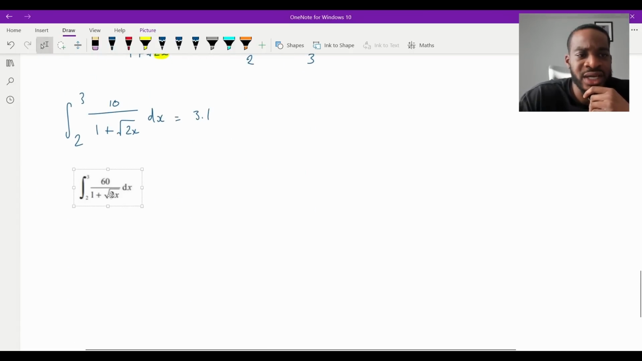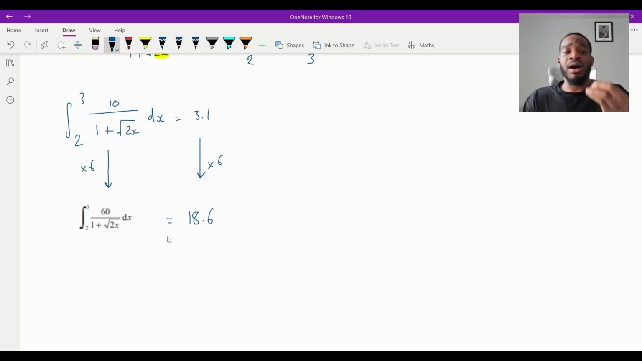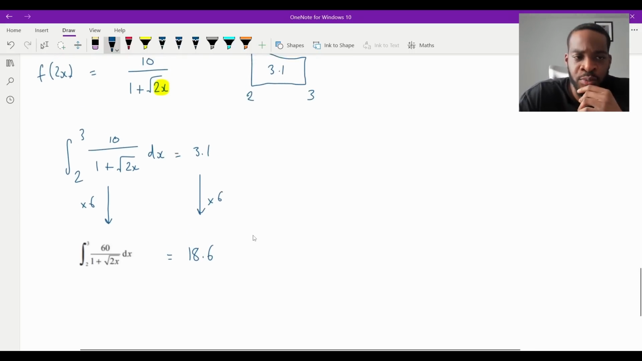This is 3.1. What is the difference between this one on top and that one underneath? Well, the only difference is that the numerator is 6 times as big. So we're just going to times that by 6, which means that we're going to times the area by 6. 3.1 times 6 is just going to be 18.6. So the answer to the first part of B is 18.6. And you can see it's a bit tricky. You've got to think outside the box a bit, but that is the answer for the first part.